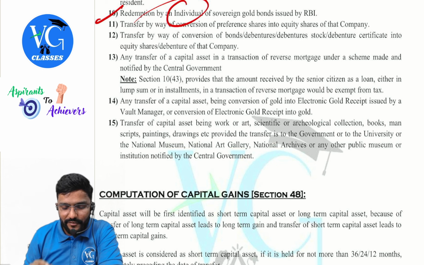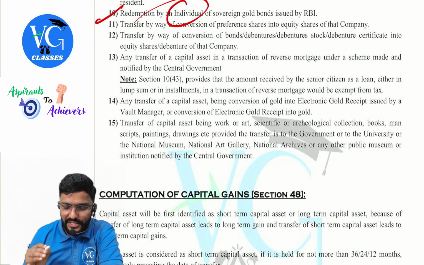conversion, transfer by way of conversion of preference shares into equity shares, or transfer by way of conversion of bonds or debentures, debenture stock, debenture certificate into equity shares or debenture of that company. You guys would be aware of convertible debentures, convertible preference shares and all. When it was issued, it is issued in the form of preference shares, debentures. But later, the shareholder or the debenture holders will be given the option to convert it. Let me just put an example for this.